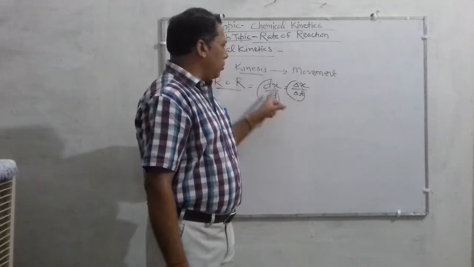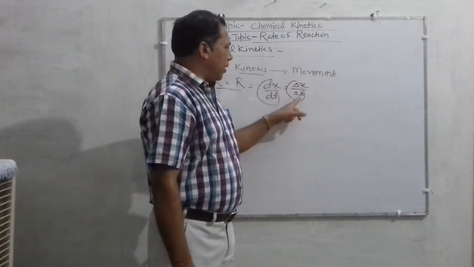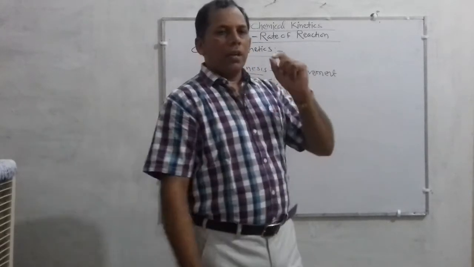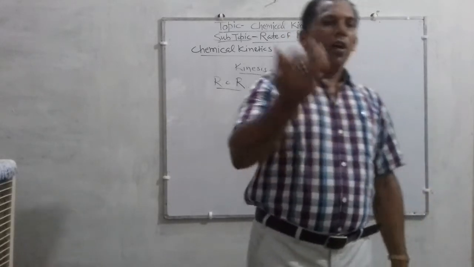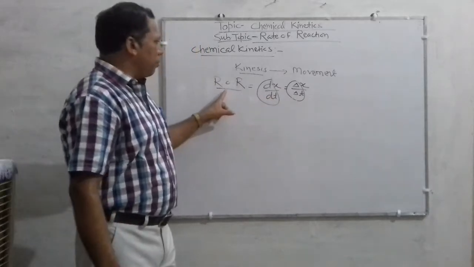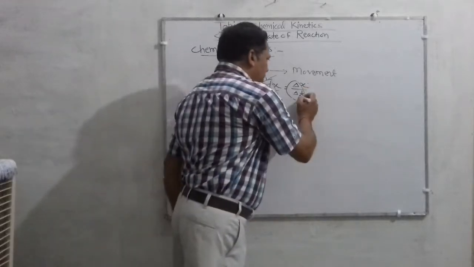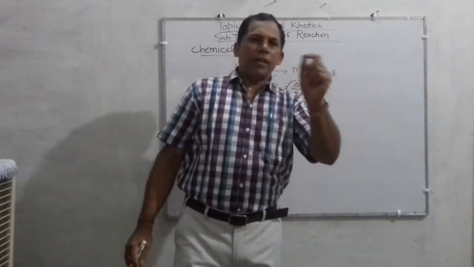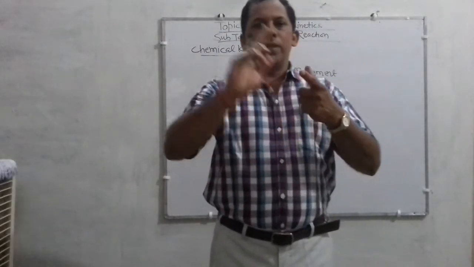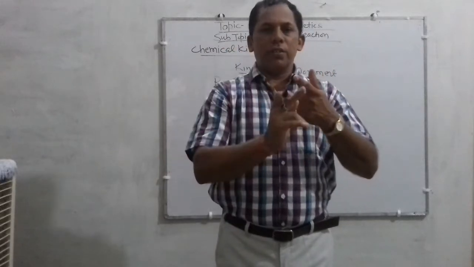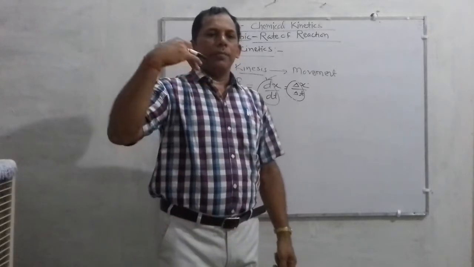Mathematically, rate of reaction is given by dx/dt or delta x/delta t, where x represents the change in the concentration of either reactant or product.